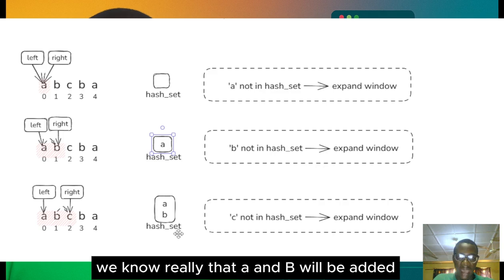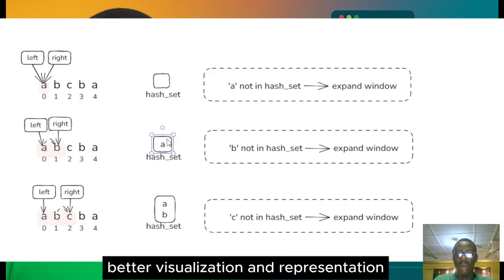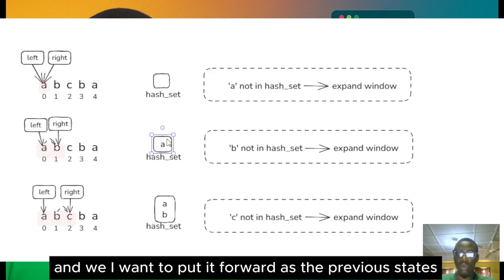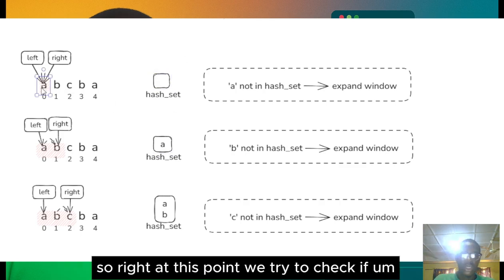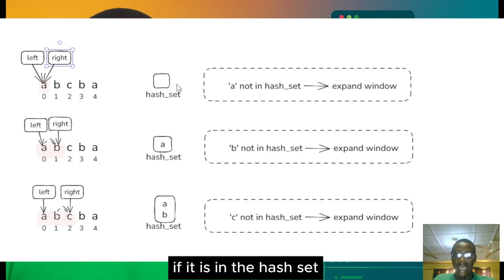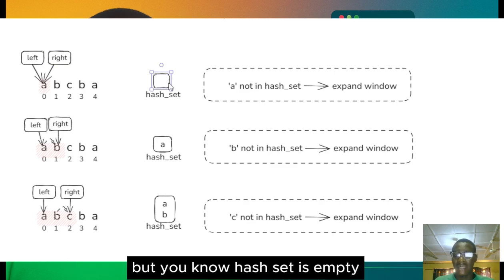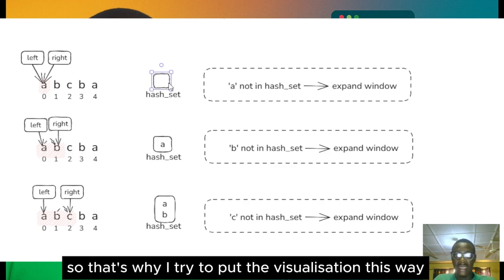But we know really that A and B will be added, and that's why it's added right here. So it's just representing a better visualization. I want to put it forward as the previous state, but you'll understand as we go on. So right at this point, we check if the element that the right pointer is pointing at is in the hash set, but the hash set is always empty by default. So that's why I put the visualization this way.